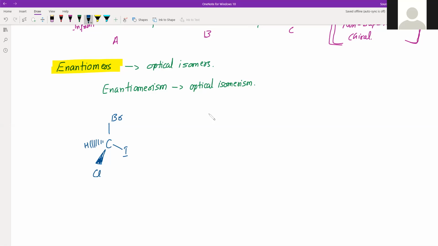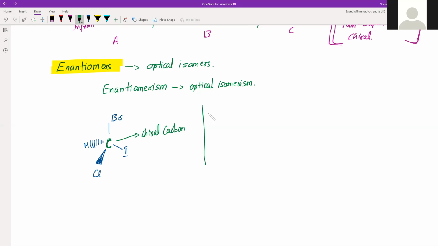Now this particular carbon in the center, there is only one carbon, and this carbon is an asymmetric carbon. So this is our chiral carbon. That means this is asymmetric. If I draw its mirror image, that mirror image won't be superimposable on this.